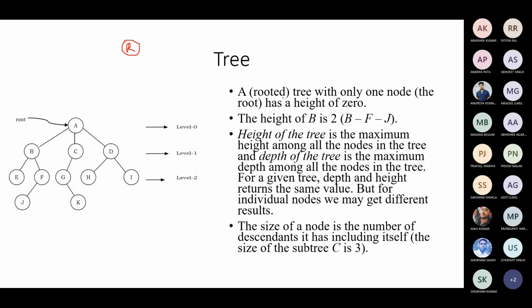A rooted tree with only one node, the root, always has a height of 0, but the height of B here is, B to F, F to J, 2, right? The height of the tree is the maximum height among all the nodes in the tree, and the depth of the tree is the maximum depth among all the nodes.